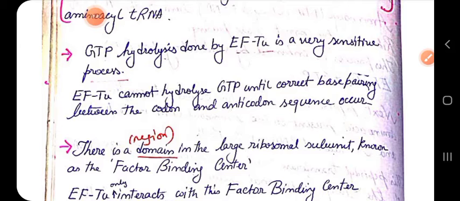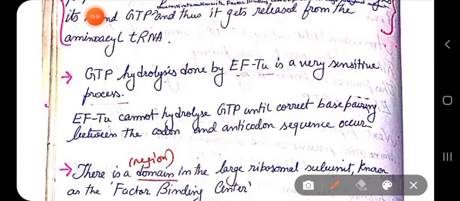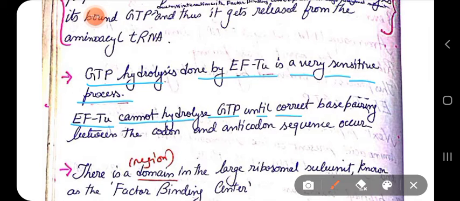Normally this GTP hydrolysis is done by EFTU in a very sensitive way. The GTP hydrolysis done by EFTU is a very sensitive process. EFTU cannot hydrolyze GTP on its own until correct base pairing between the codon and anticodon sequence occurs between the aminoacyl tRNA and the mRNA.